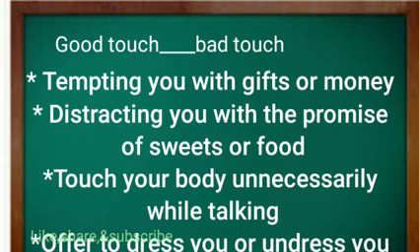Some people may play dirty tricks to abuse children. Some of them tempt you with gifts or money, distract you with the promise of sweets or food, touch your body unnecessarily while talking, force you to kiss or kiss you without your permission, offer to dress you or undress you.